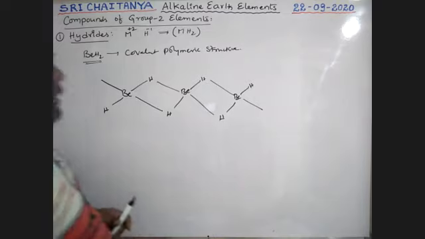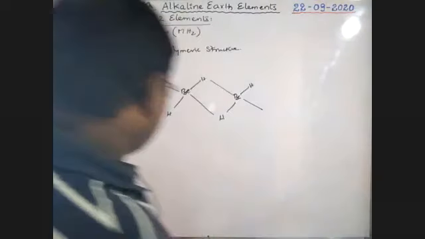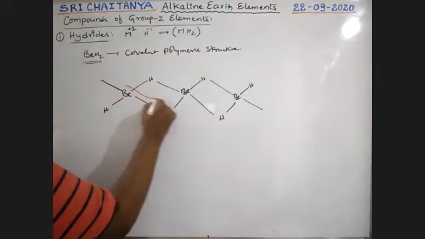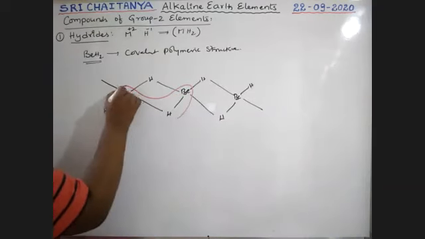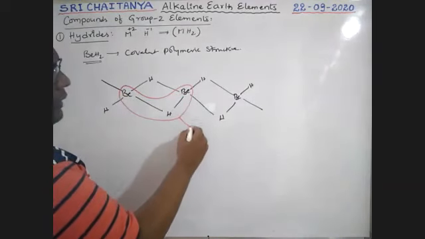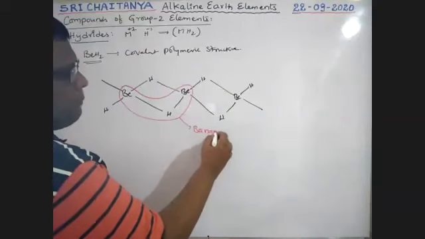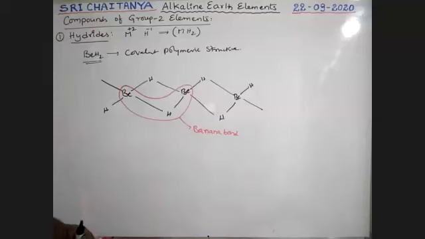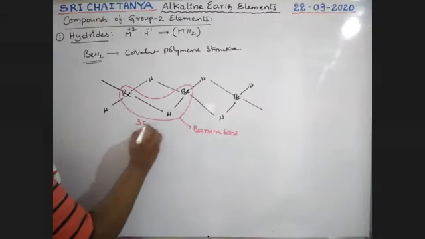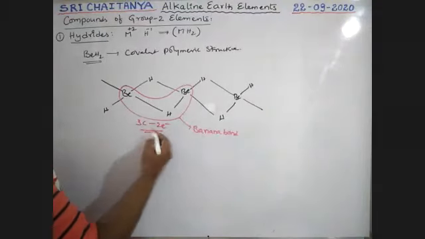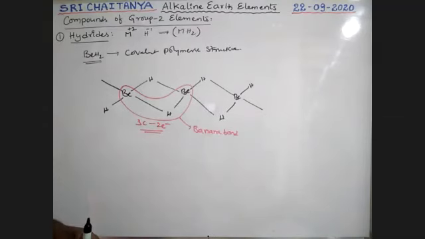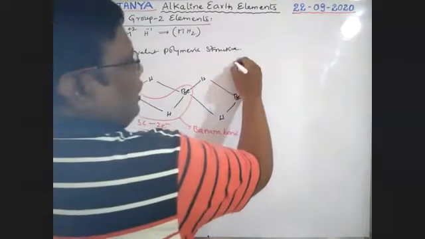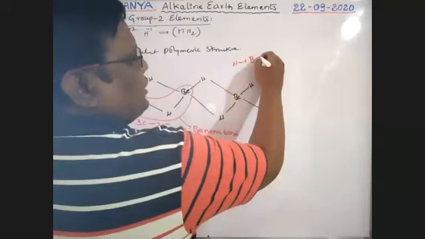Okay. So here, beryllium, hydrogen, beryllium. This bond is nothing but a banana bond, boys, which is also called a 3-centered 2-electron bond. All the available hydrogens are bridge hydrogens.